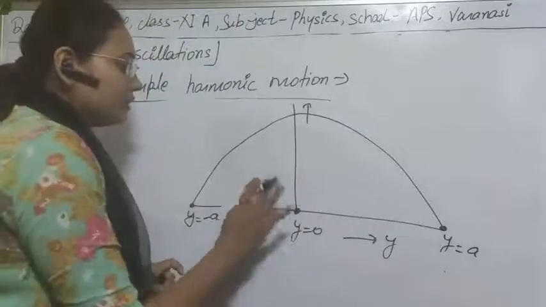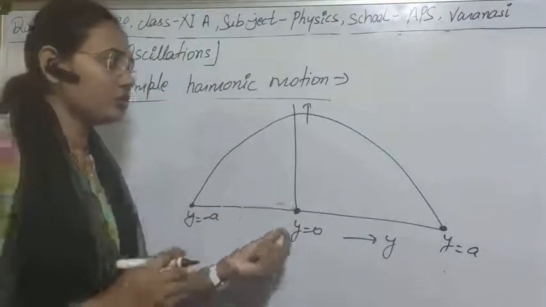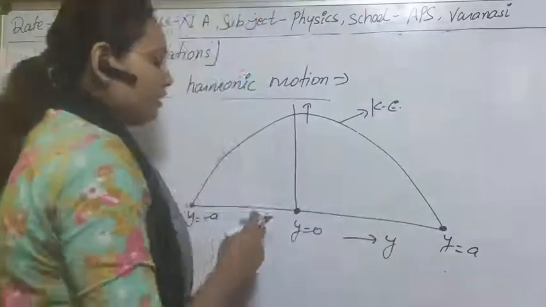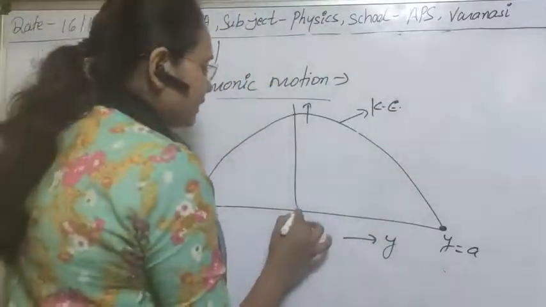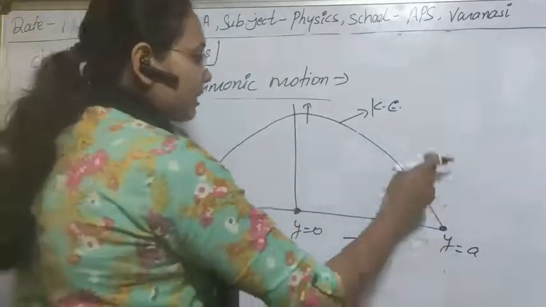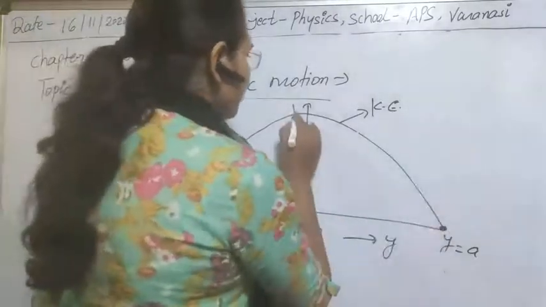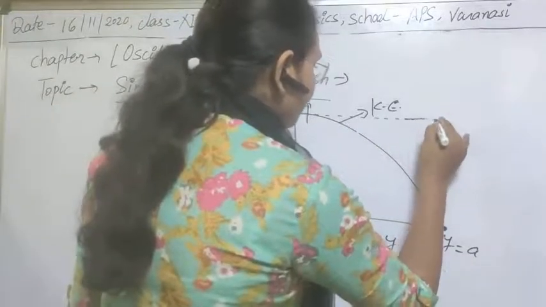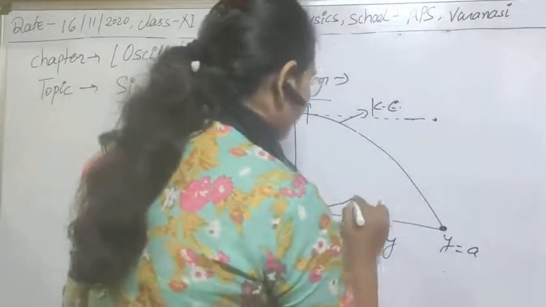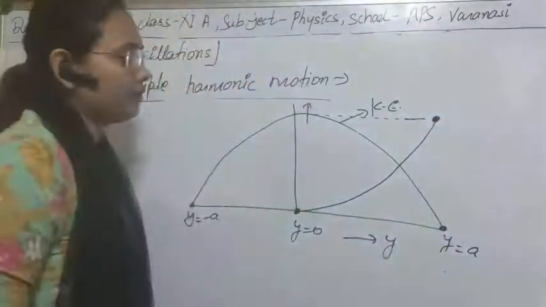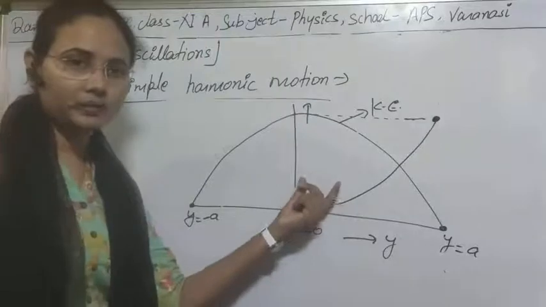And again for potential energy you can also plot a graph. This was for kinetic energy. For potential energy, as we have seen, potential energy is zero at the mean position and maximum at the extreme positions. So this is the maximum value of energy that can be obtained. You can plot a graph here, and you have also seen the formula for potential energy, that is also a parabolic formula.